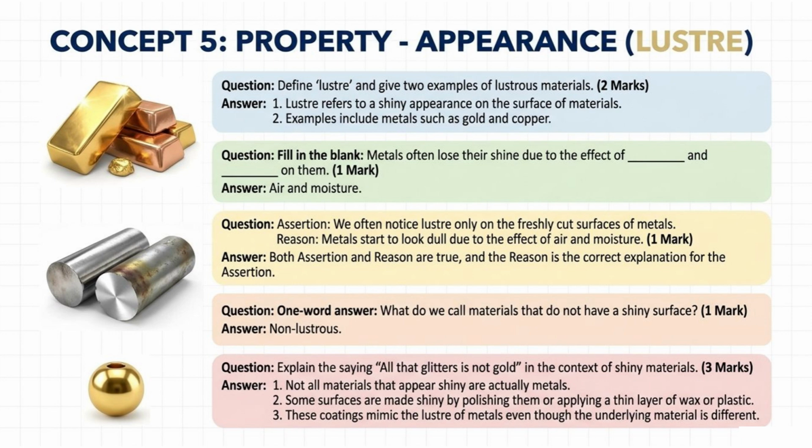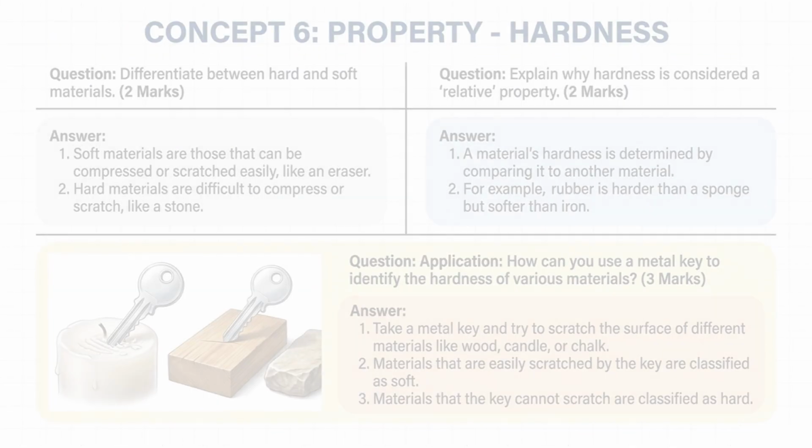Question. Explain the saying, all that glitters is not gold, in the context of shiny materials. 3 marks. Not all materials that appear shiny are actually metals. Some surfaces are made shiny by polishing them or applying a thin layer of wax or plastic. These coatings mimic the luster of metals even though the underlying material is different.